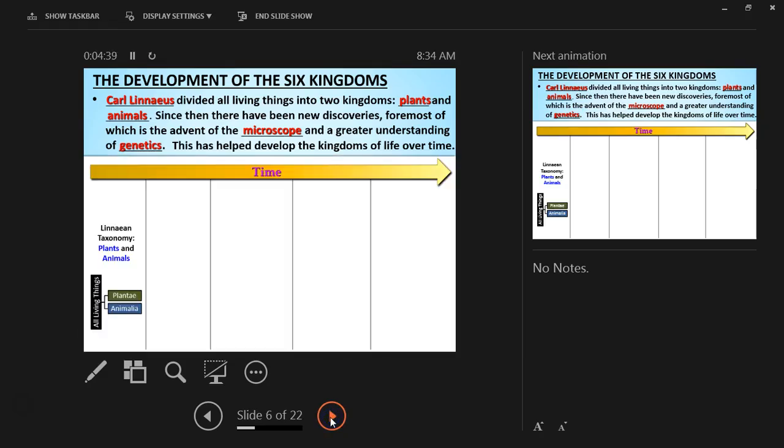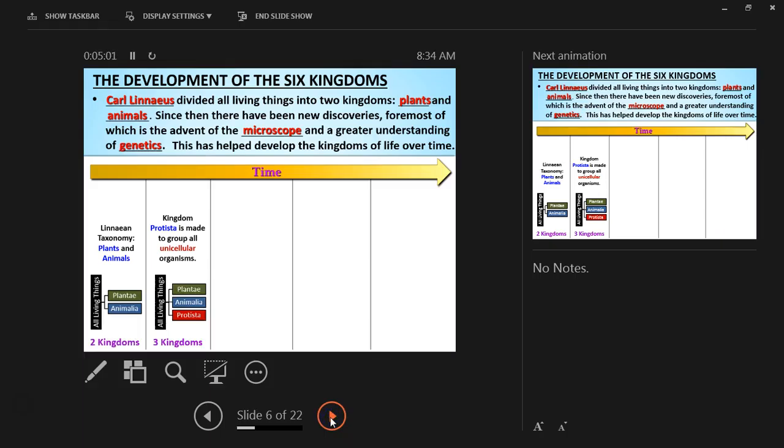Okay, let's talk about the timeline. Linnaean taxonomy: plants and animals, all living things, Plantae and Animalia. So it started off with 2 kingdoms, plants and animals. Then over time, those plants and animals were broken down again, which gave us the 3rd kingdom. Kingdom Protista is made to group all unicellular organisms. Remember, unicellular means a one cell organism, not multicellular.